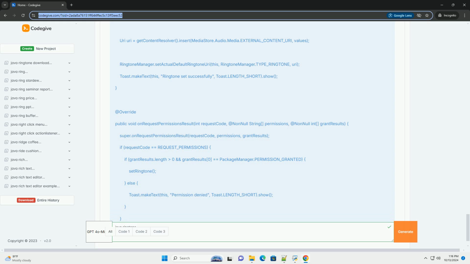Important notes. File path. Ensure that the path you provide for the ringtone file is accessible and correct. You may also consider using a file picker to help users select a file. Permissions. The app needs the write settings permission, which may require additional steps for users to enable it manually in the settings. Ringtone types. You can modify the code to set alarms or notifications by changing the appropriate values in the content values.